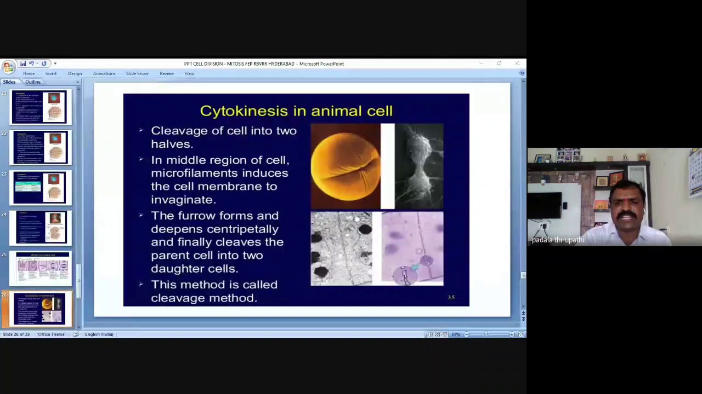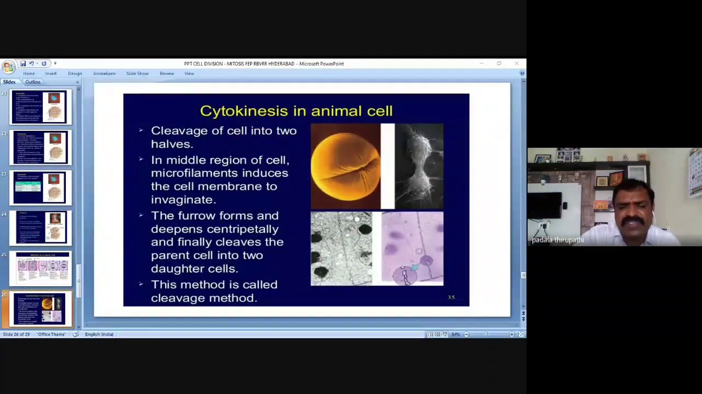Then the cytokinesis. The division of the cytoplasm we call cytokinesis. See here, my dear friends, we are observing animal cell cytokinesis in this slide. Cleavage of the cell into two halves in the middle region of the cell: microfilaments induce the cell membrane to invaginate. The furrow forms and deepens centripetally, and finally cleaves the parent cell into two daughter cells.